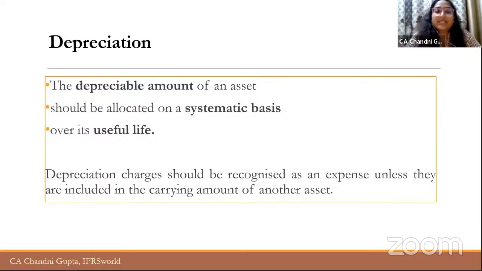And this depreciation is always charged to P&L as an expense unless it is included in the carrying amount of another asset. For example, when we are valuing the closing inventory, sometimes the depreciation of the manufacturing plant or machinery is included in the cost of inventory. So when it is included in the value of inventory, it is not charged to the P&L.